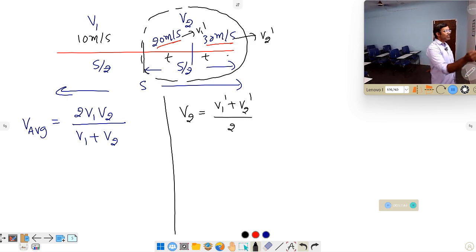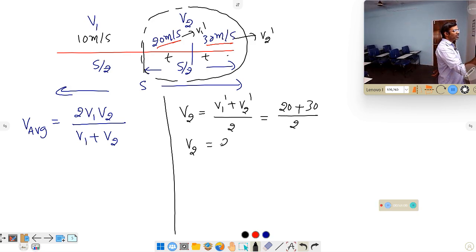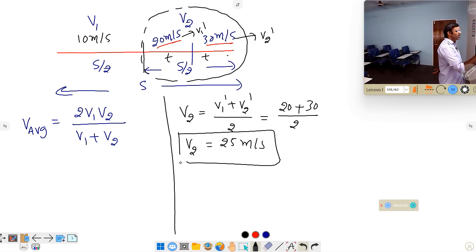If you substitute the values, what is V1 dash? V1 dash is equal to 20 meter per second plus what is V2 dash? 30 meter per second, by 2. The average value of these two, V2 is equal to 50 by 2, that is nothing but 25 meter per second, the average speed of the vehicle in the second part.